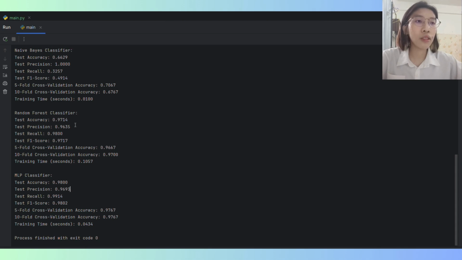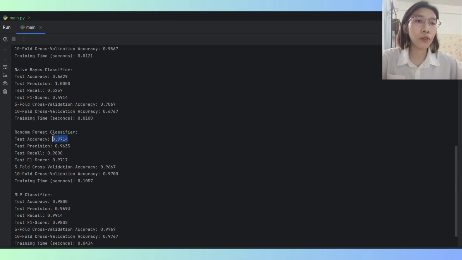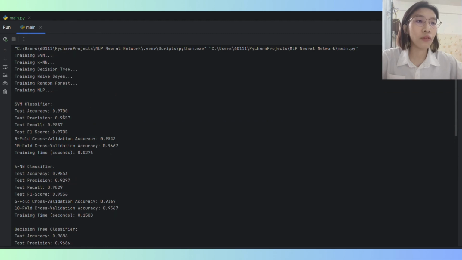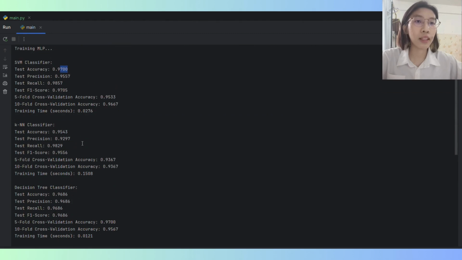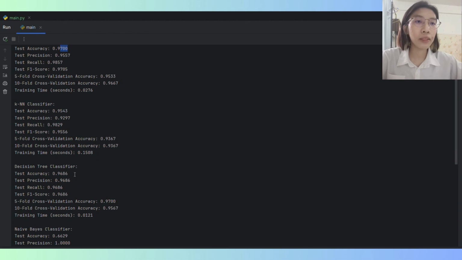The random forest and SVM classifiers also perform well with test accuracy of 97.14% and 97% respectively, and strong precision, recall and F1 score.